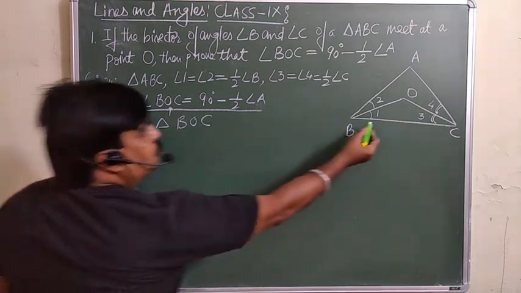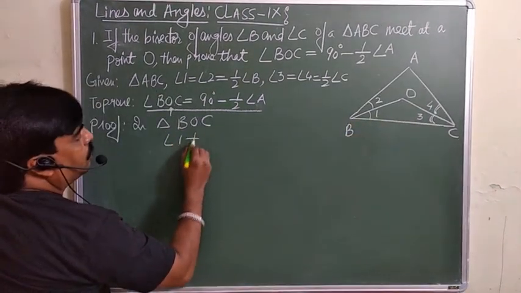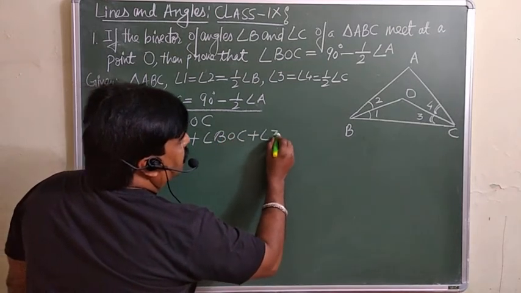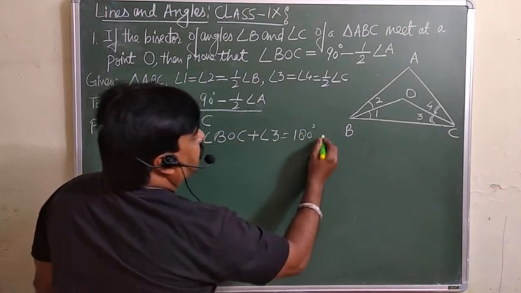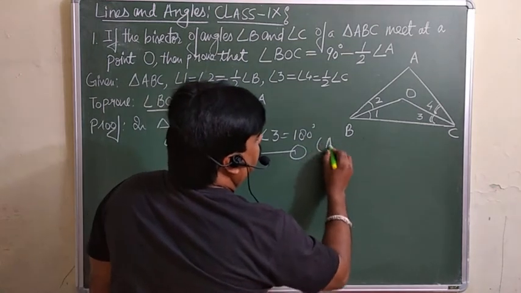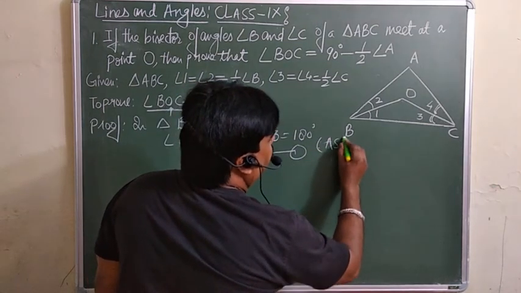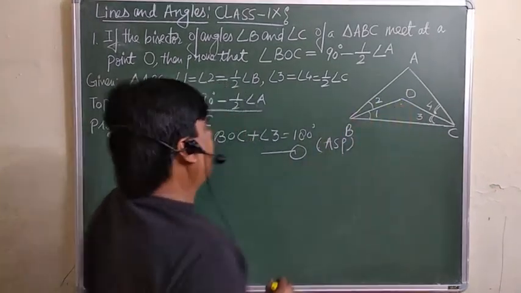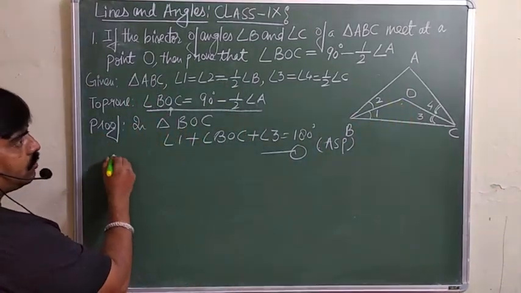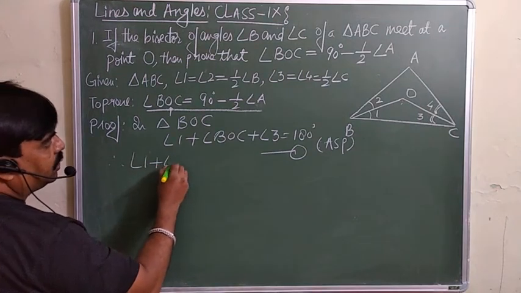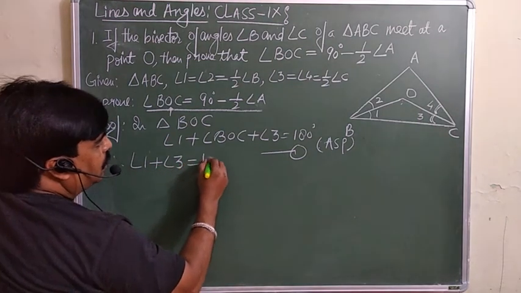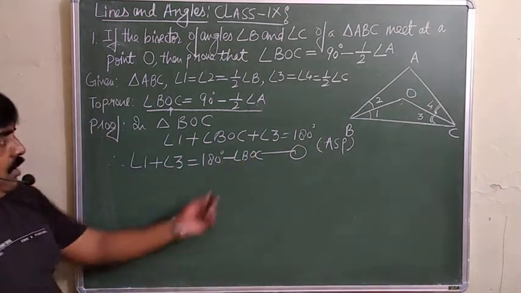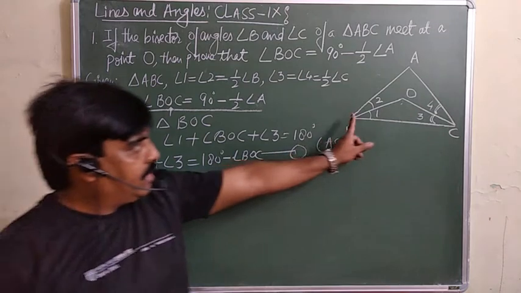So just take triangle BOC first. Angle 1 plus angle BOC plus angle 3 will be equal to 180. That is the angle sum property: the sum of the angles of any triangle is always equal to 180. Now from here only you can say angle 1 plus angle 3 is equal to 180 minus angle BOC. You can write it down for your own convenience. Later on we require this one only. So first we are taking triangle BOC.